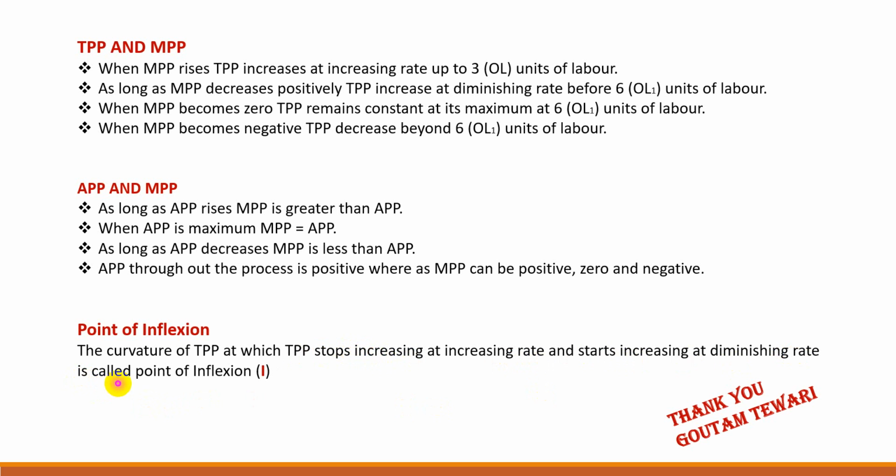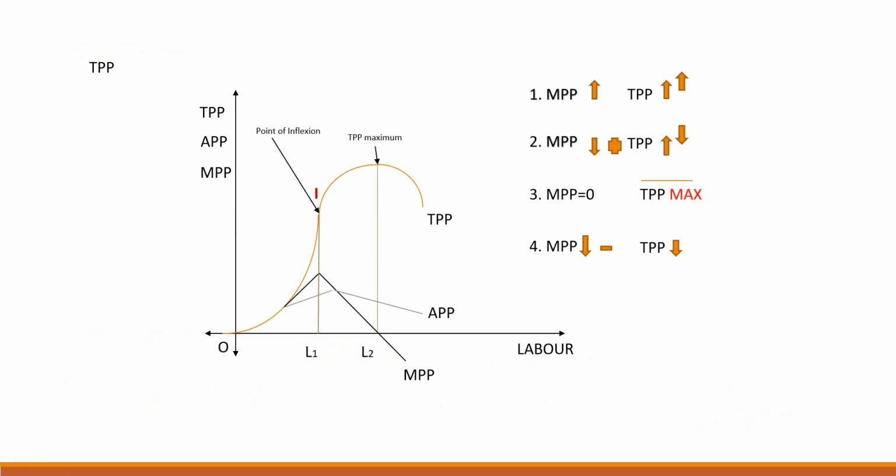That is called the point of inflection, denoted as I in the previous diagram. If you see, this is the point of inflection, the curvature of the TPP curve. So we can construct the TPP, APP and MPP curve, or separately the TPP and MPP curve, and the APP and MPP curve.